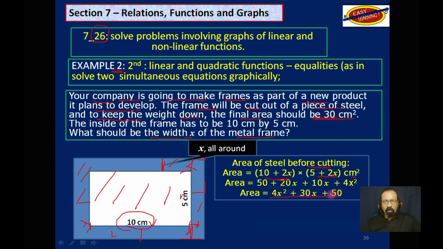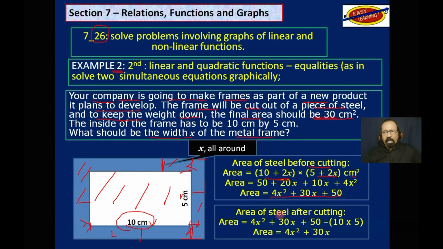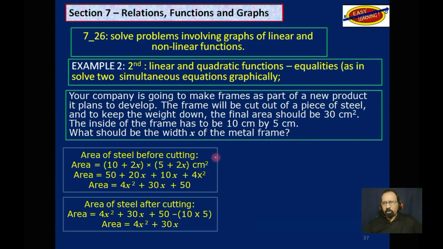Now you could see your quadratic equation there. The area of the steel after cutting. Well, if this is before cutting, and you are taking out 10 by 5, which would be 50, then that 50 goes, and you are left with 4x squared plus 30x. That's the area of this blue shape. So what do we do with that?